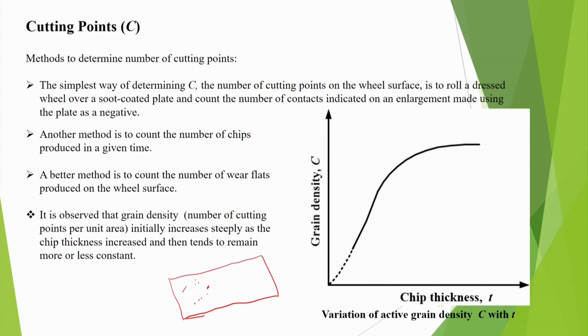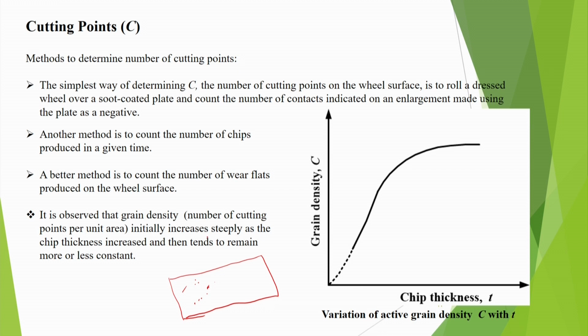Another method is to count the number of chips produced in a given time, that you can do. A better method is to count the number of wear flats produced on the wheel surface. We can see how many wear flats there are. That means it will be visible on the grinding wheel surface, that those portions will be flattened in many places.